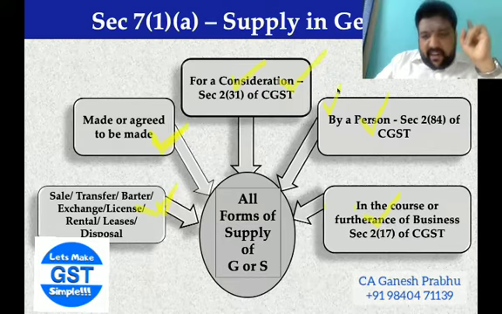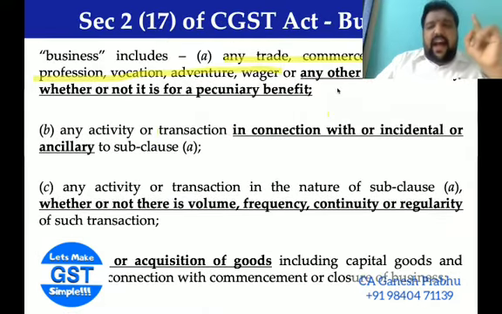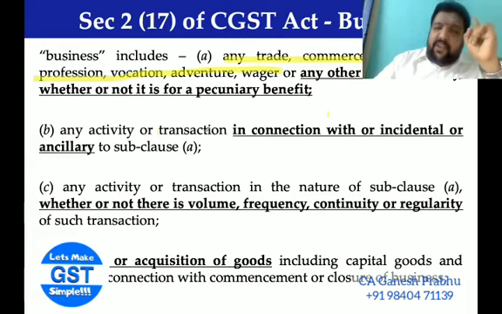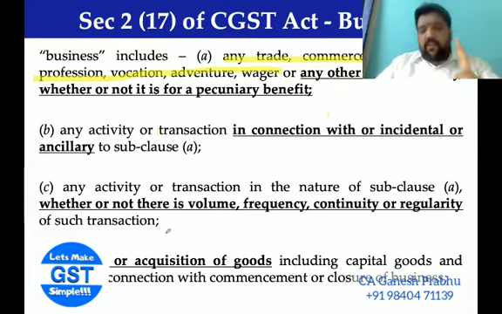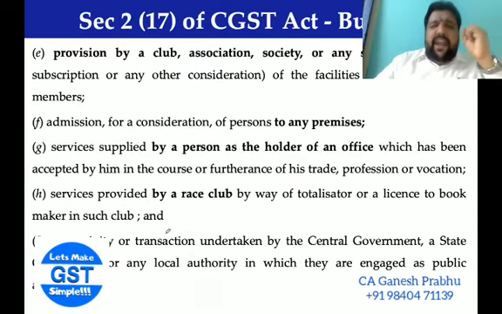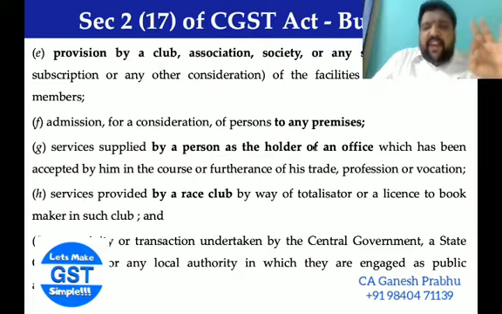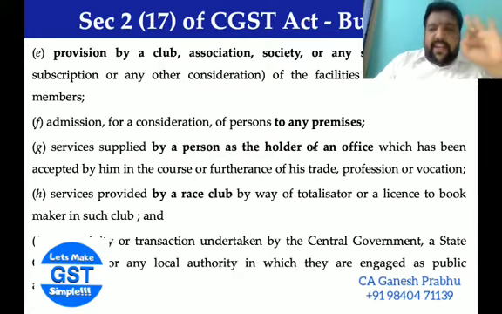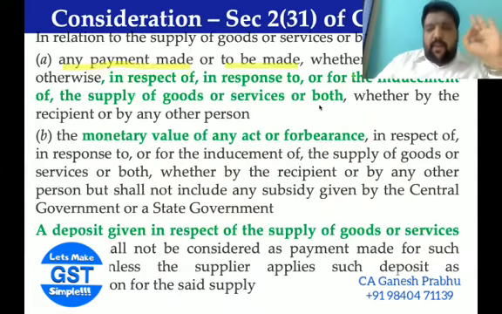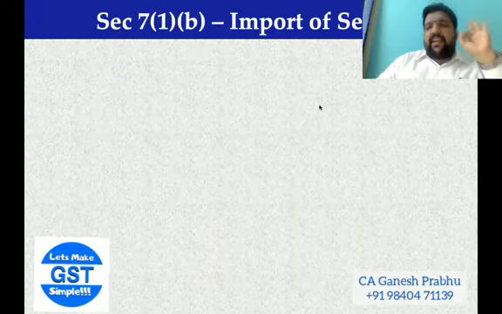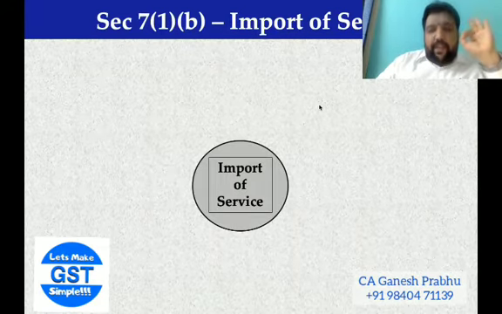Moving forward, very interesting to note, any asset that is acquired or sold at the time of opening the business or closing the business is termed as business. Again, any activity by a club, association or race club, any person admitted into any premises, any licenses given by the government, or certain transactions where the government acts as a public authority, all will be treated as business. And coming forward, the next category of activities is import of services.